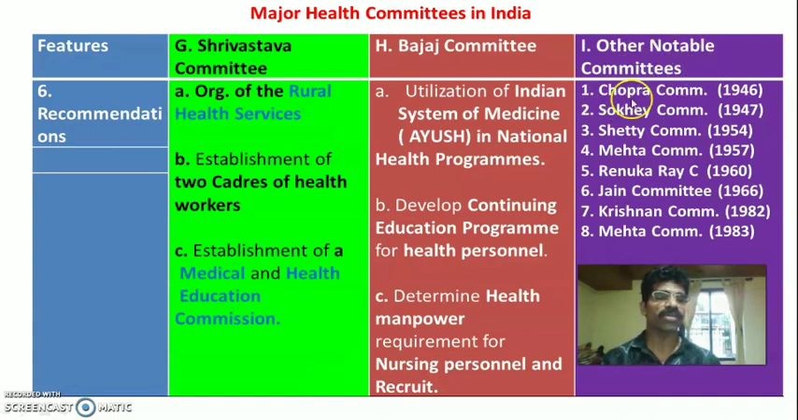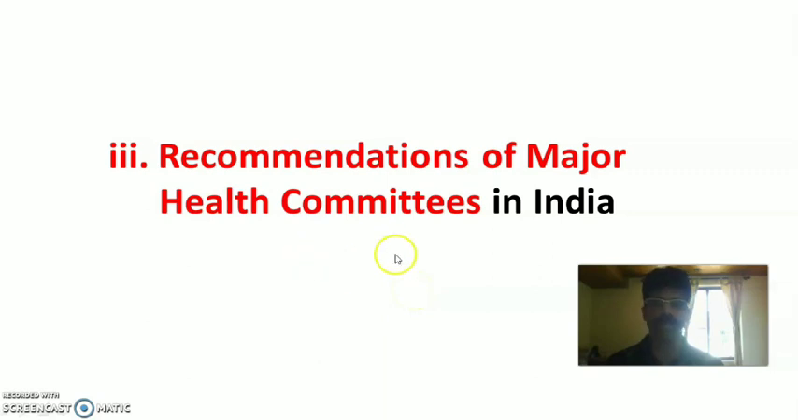So other notable committees include Chopra Committee, Sokhey Committee, Shetty Committee, Mehta Committee, Renuka Ray Committee, Jain Committee, Krishnan Committee and Mehta Committee. Okay. Now let us talk in detail about the recommendations of all the major committees. Now the last section, that is recommendations of major health committees in India. You have to learn in detail the various recommendations of different committees, because a particular committee may be asked for a short note. You may have confusion about the recommendations because you are studying many committees with many recommendations, so we have to be specific with the recommendations of that particular committee to write the examination.